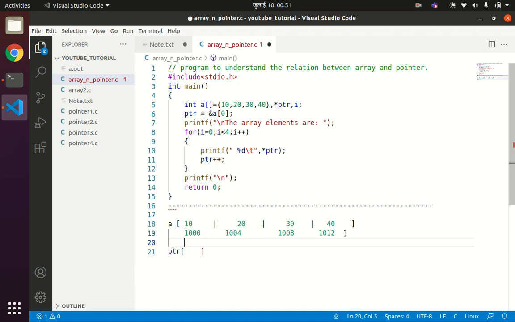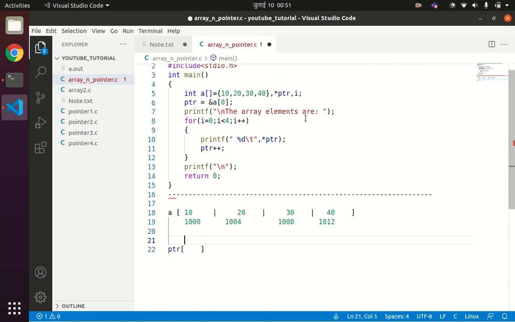Okay, now in line number 6 we are storing the initial address or the base address of A. So &A[0] is called the base address of A. So ptr is storing the base address of A, which is how much? 1000. See, we are storing the base address of A in the pointer variable.